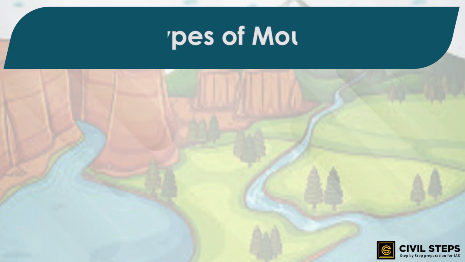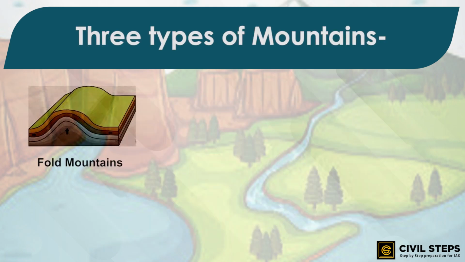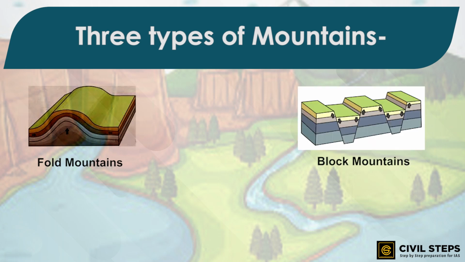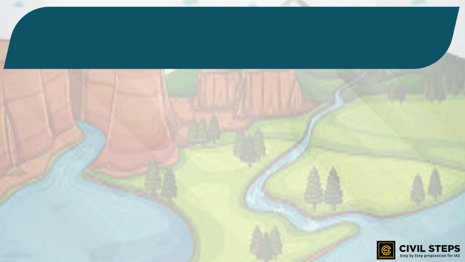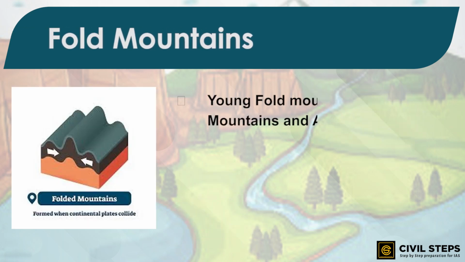So, there are three types of mountains. First, fold mountains. Second, block mountains. And third, volcanic mountains. We are going to discuss each of these now. First, we will talk about fold mountains. The Himalayan mountains and the Alps are young fold mountains with rugged relief and high conical peaks.